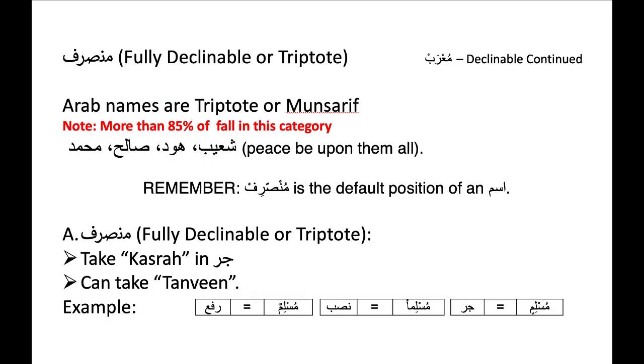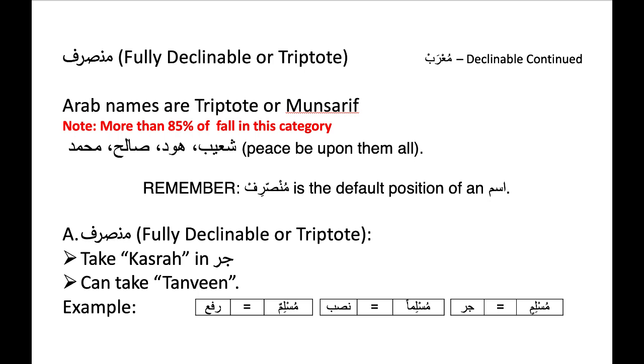Let's look at Munsarif or fully declinable or Triptote. Please note, to be Munsarif is the default position of an ism. About 85% isms belong to this category. All the Arab names are Munsarif or Triptote or declinable. A singular mu'rab ism is called Munsarif if, firstly, its last letter takes kasrah in its jar status.